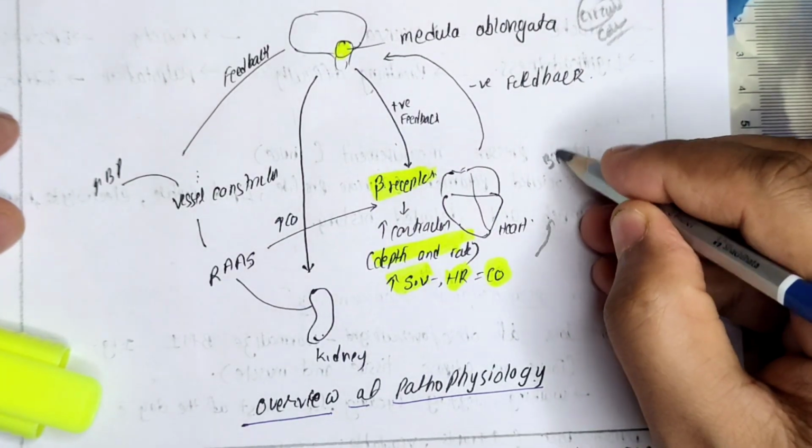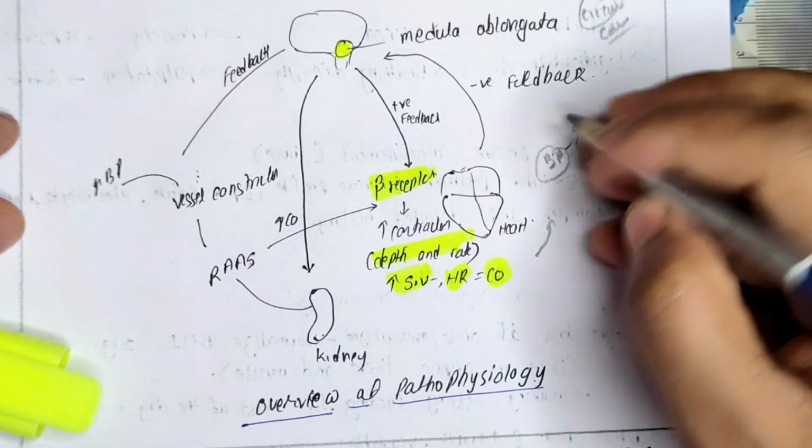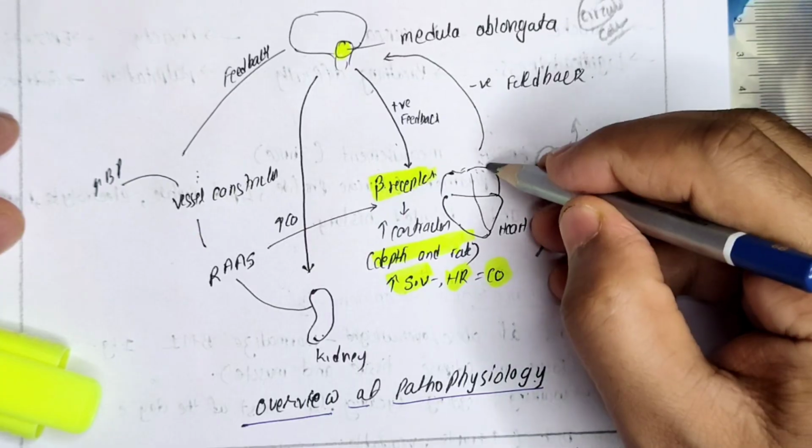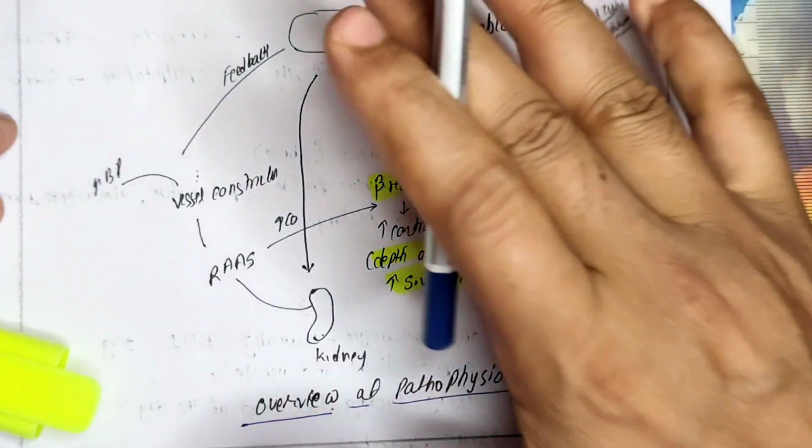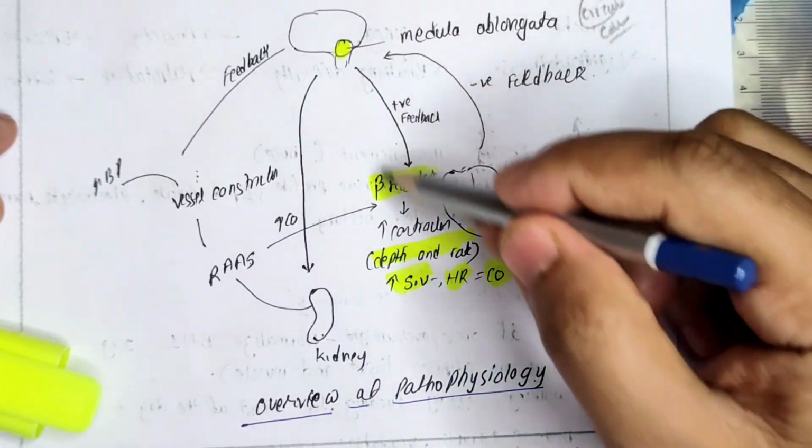Now, once BP is in a normal range, if it is increasing so much, this heart will give negative feedback कि BP बहुत बढ़ रहा है. Then medulla oblongata will send a message, and medulla oblongata will say, okay, we will stop here. So this is one normal mechanism.